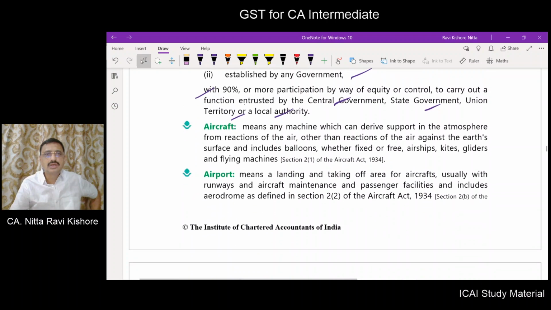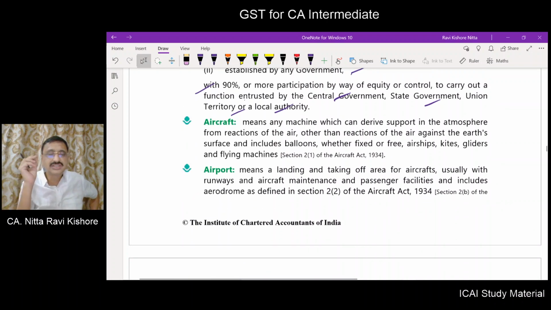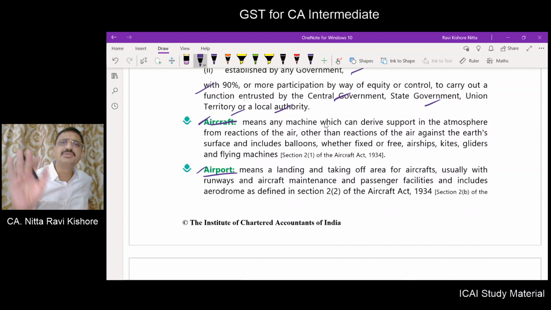Now, in entry number 6, point number B, we came across the term aircraft and airport. So what do you mean by an aircraft? Aircraft means a machine which can derive support in atmosphere, and so on. You all know very well what an aircraft is.